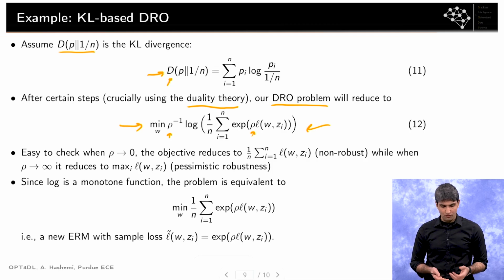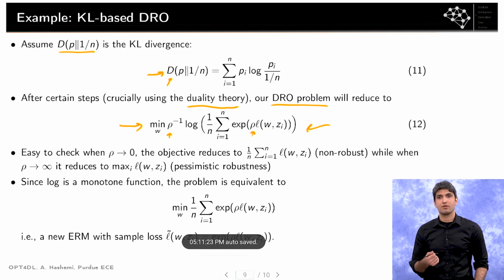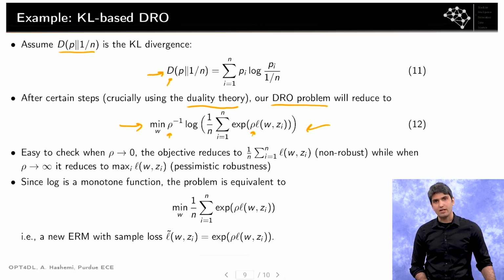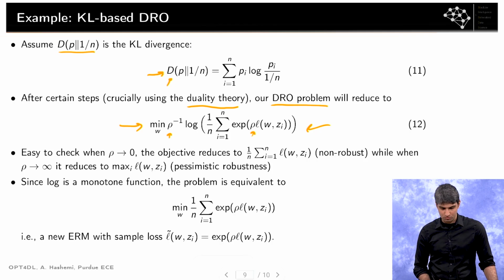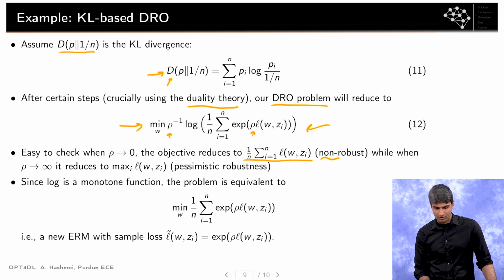For the first case, it is natural to expect that the loss has to reduce to the original empirical risk minimization, meaning minimizing the average of the loss over the training data. Indeed that's very simple to do, and we can show that when rho goes to 0, the objective reduces to the average loss, which we can think of as the non-robust case, very natural.